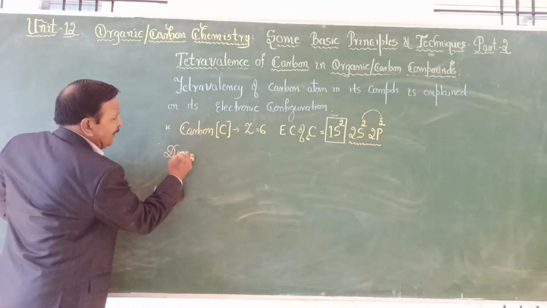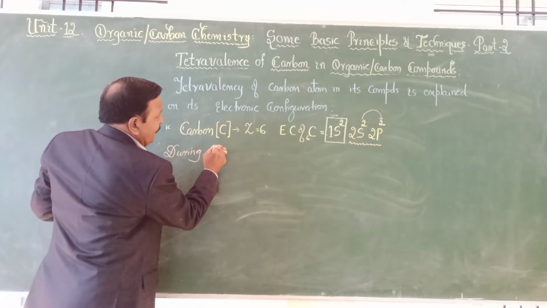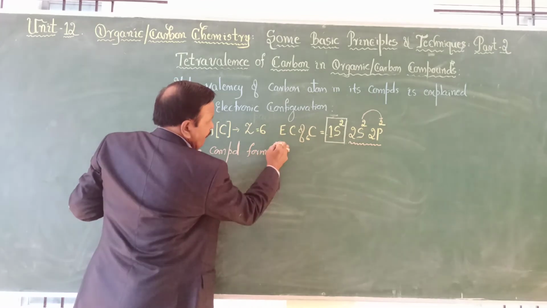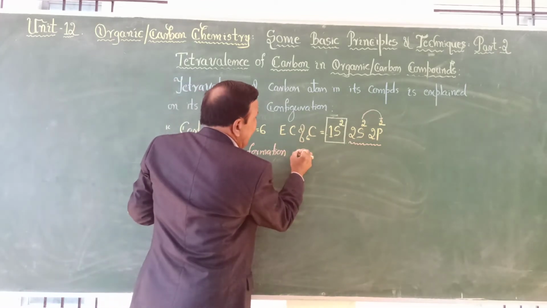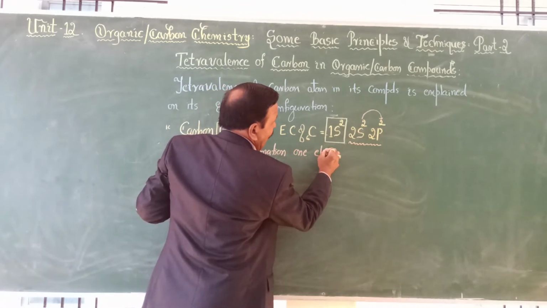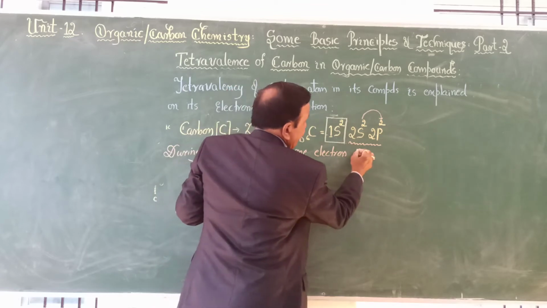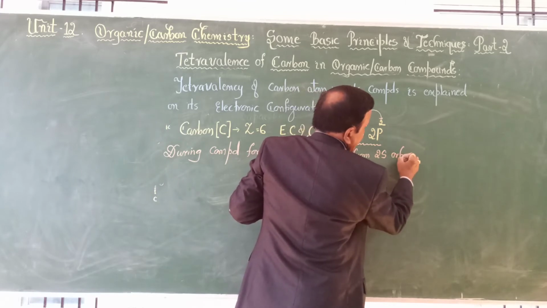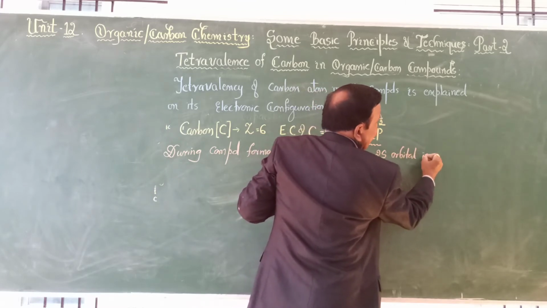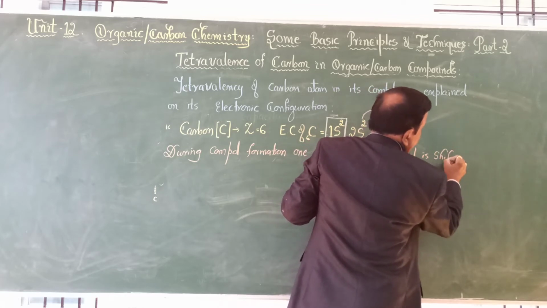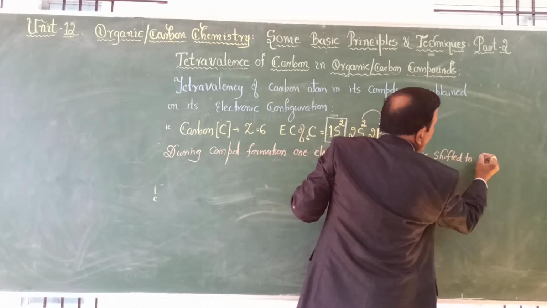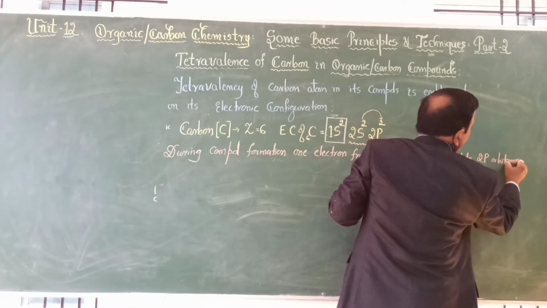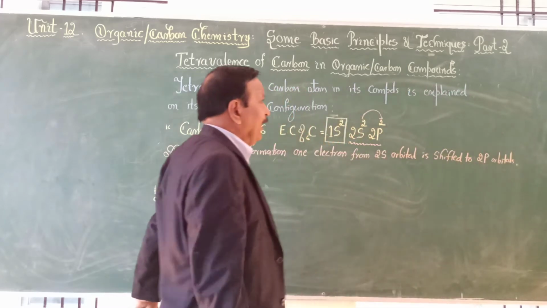So during compound formation, one electron from the 2s orbital is shifted to the 2p orbitals.